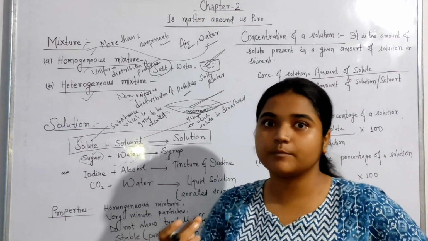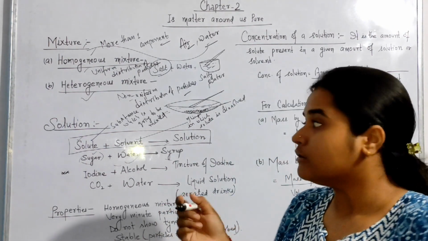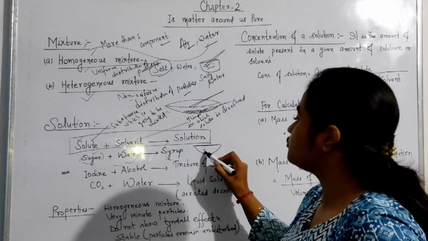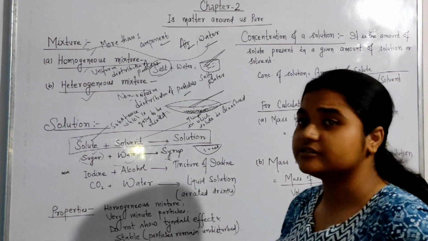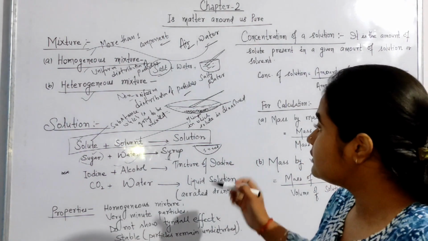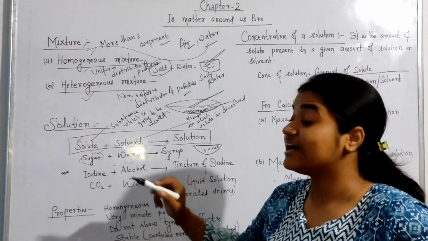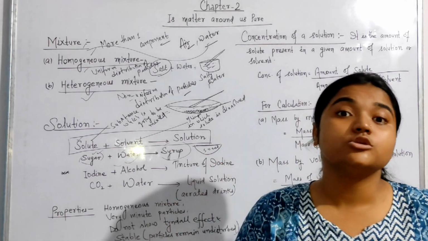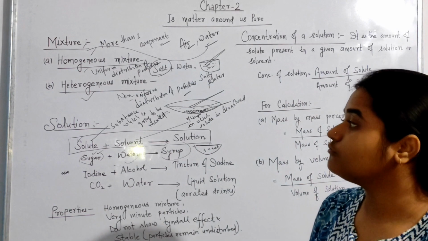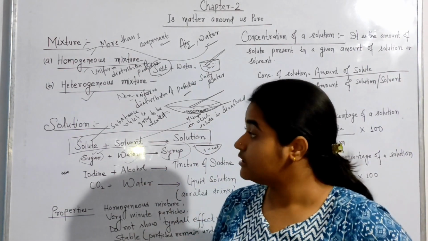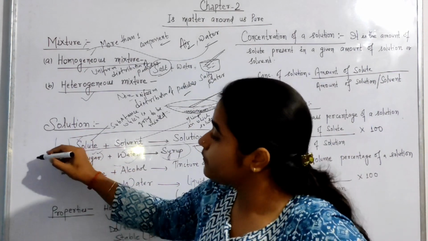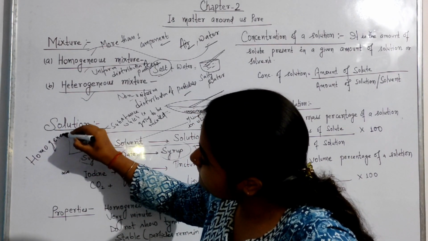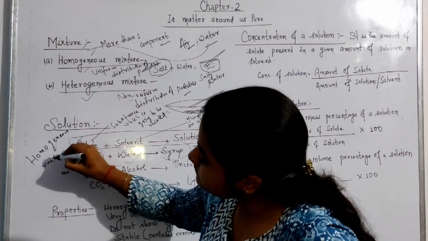Whenever we prepare sugar syrup, each part of it is sweet, isn't it? That means the sugar has uniformly distributed in the whole solution. So what have we concluded from this? That a solution is a homogeneous mixture.